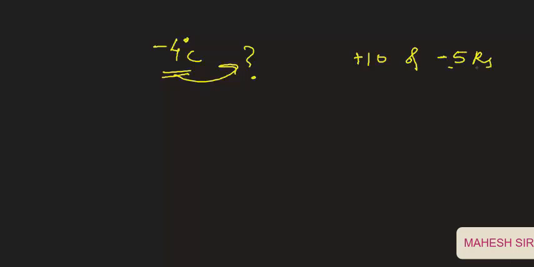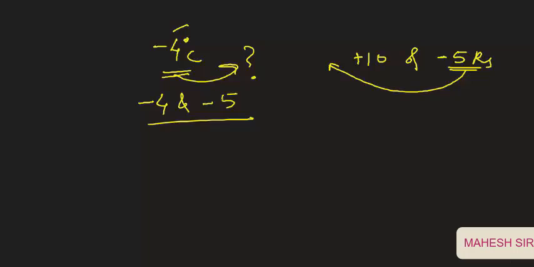So again, what kind of number is this? This minus 4 and minus 5. Do you know the name of these numbers? Students, these are the negative numbers.